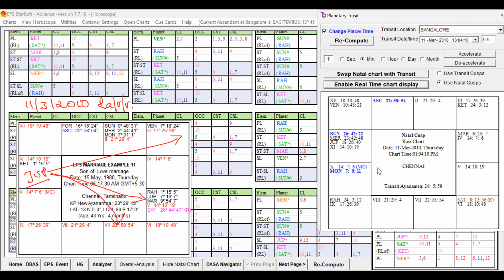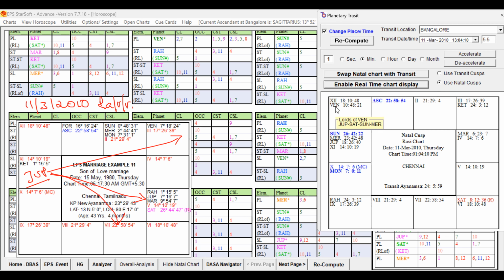So Venus, the Bhukti lord and Antara lord, is in the sign of Jupiter. Jupiter is a supportive key planet. Sorry, not Jupiter: Venus is in the sign of Jupiter and in the star of Saturn. Saturn is the strong key planet in the natal chart. So the Bhukti Lord and Antara Lord both are Venus.